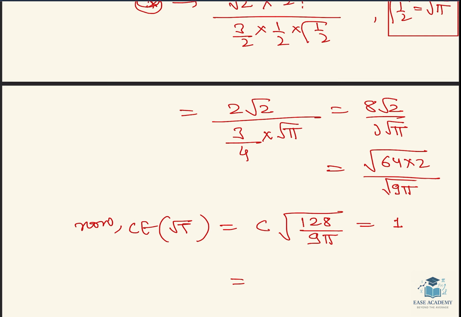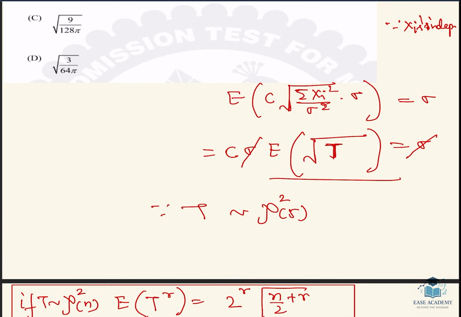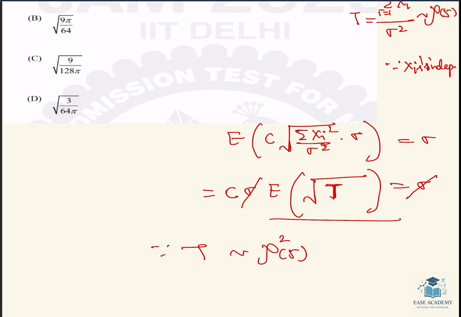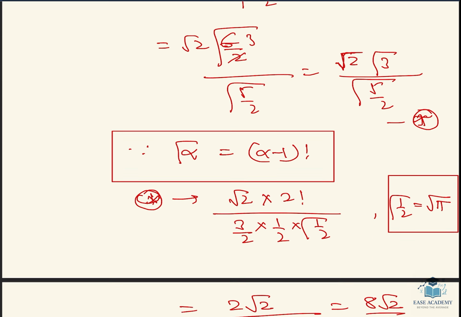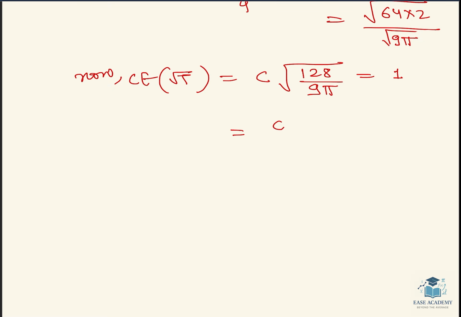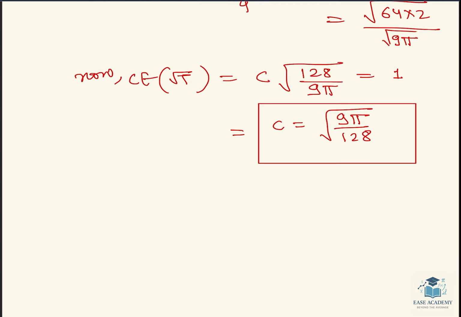From here, C will be equal to root 9 pi by 128. This is the answer.